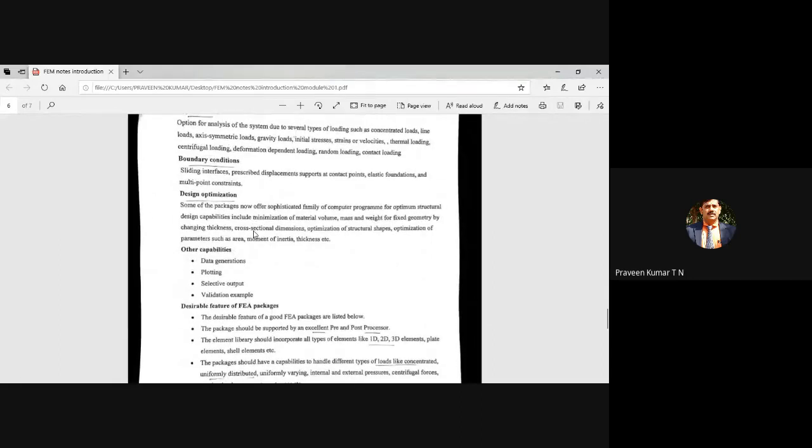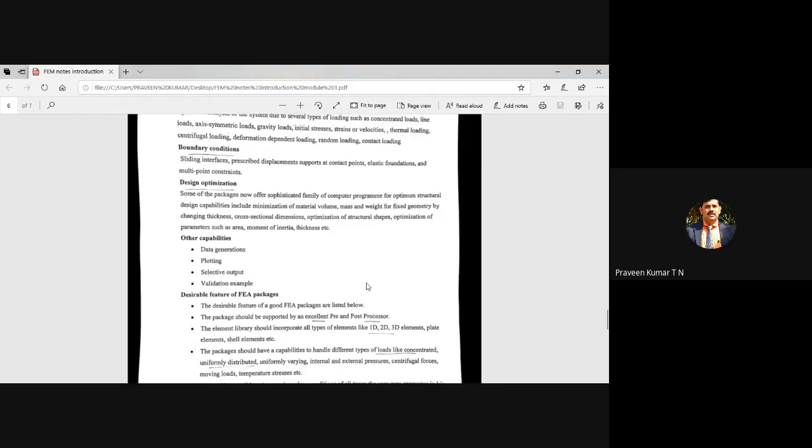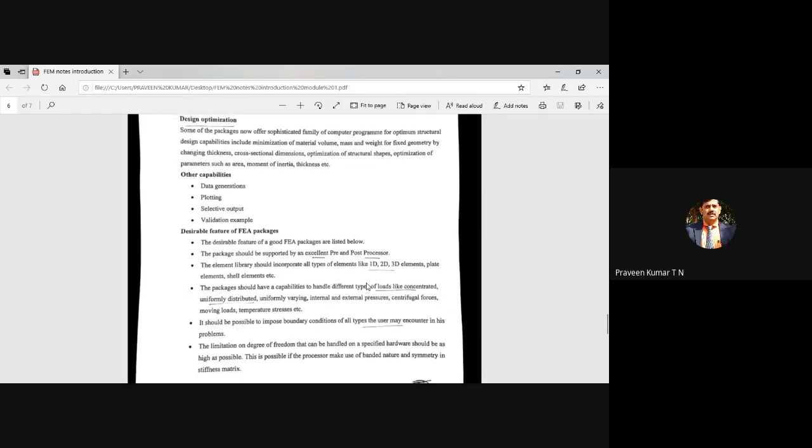There is one more subject itself, design optimization. What you are studying is only design. There is design optimization; we have an MTech in machine design, and they take design optimization as an elective subject. So other than your finite element analysis, some user-friendly requirements, data generation, plotting, selective output, validation of the example, those things are also required other than your finite element analysis.